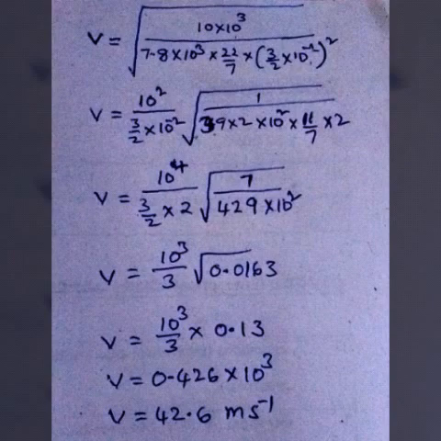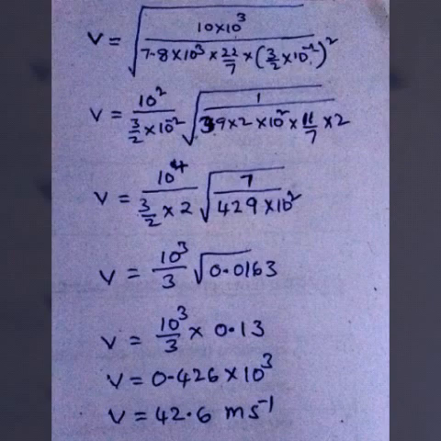So in the square root, we can write 7.8 as 3.9 into 2, into 22 by 7, that is, we can write 11 by 7 into 2 into 10. Here we can write 7.8 into 10 cube as 78 into 10 square. So here we change it to 39 into 2 into 10 square. So find out the square root: the square root of 10 square is 10, and 2 into 2 is 2.